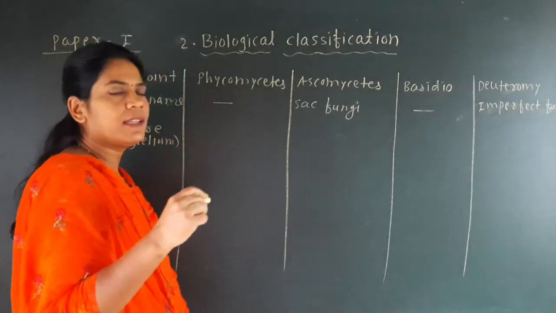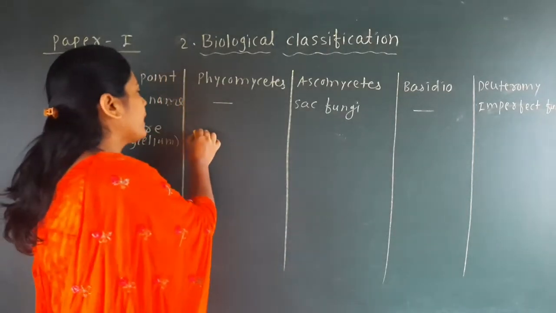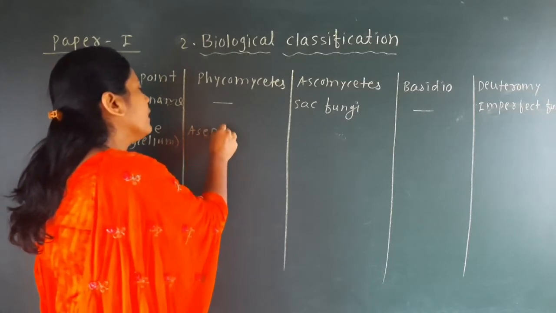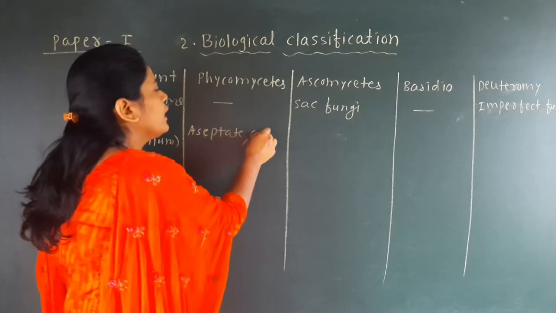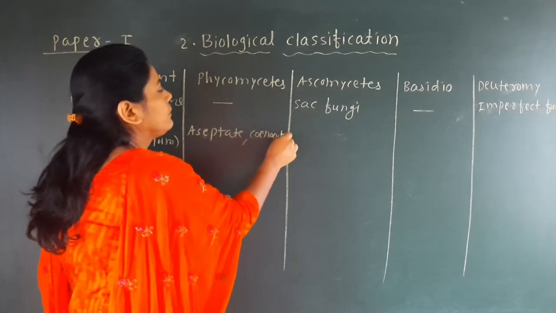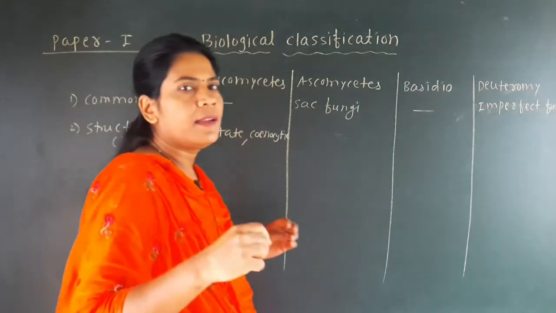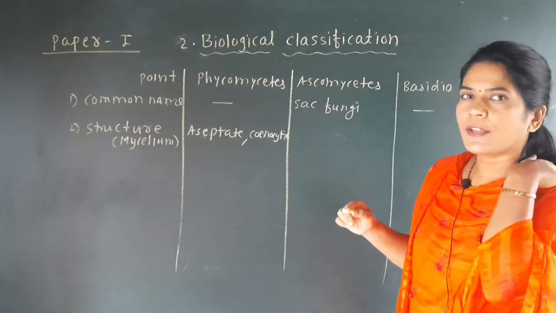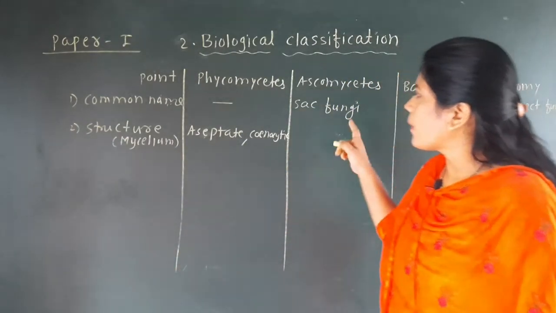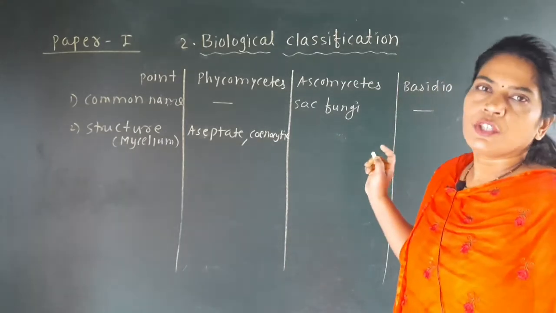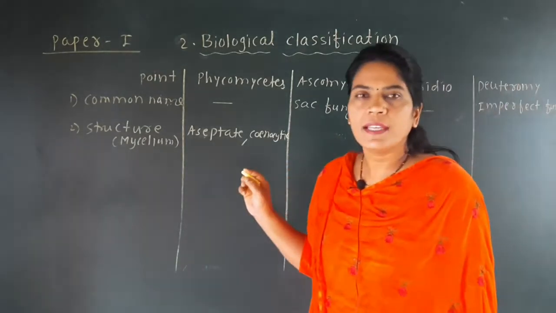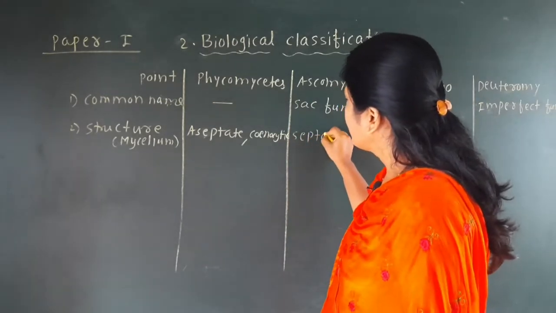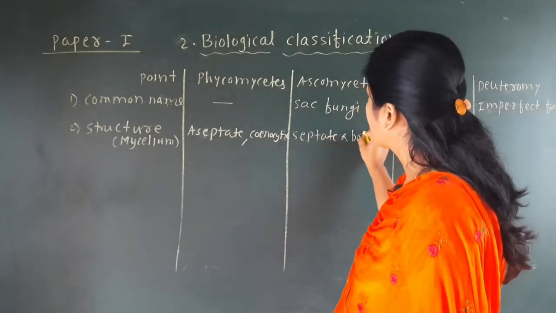In Phycomycetes, mycelium is aseptate and coenocytic. We have seen that mycelium is aseptate and coenocytic in the Phycomycetes, while from Ascomycetes to the Deuteromycetes, mycelium is septate and branched. So here we will write septate and branched.